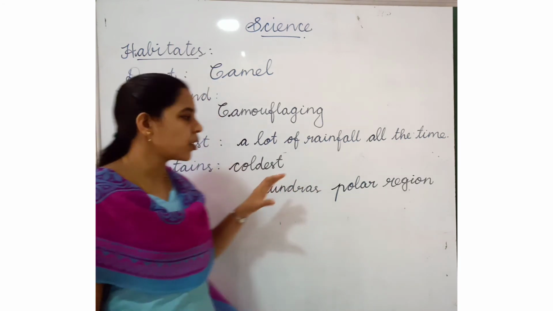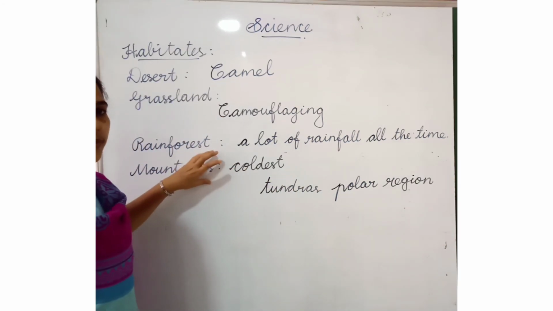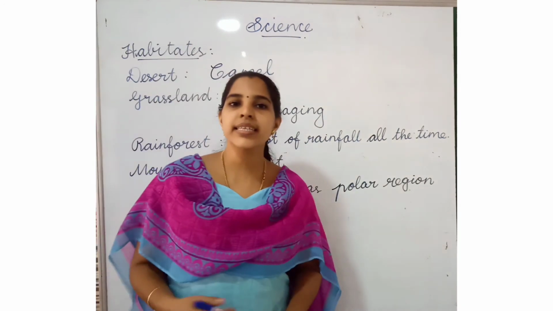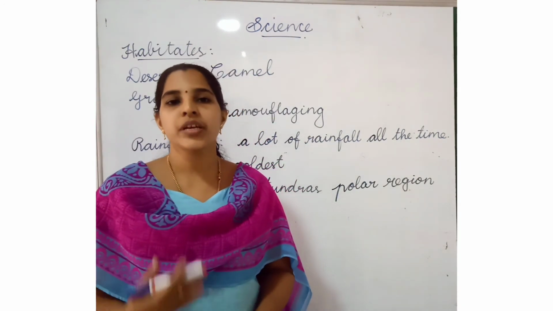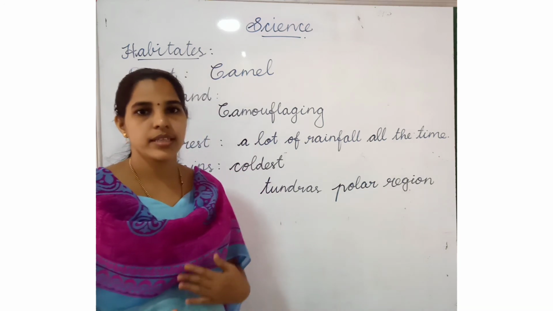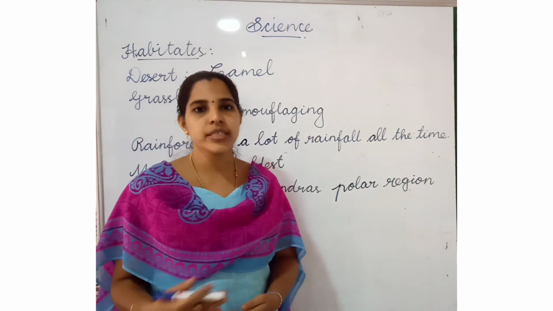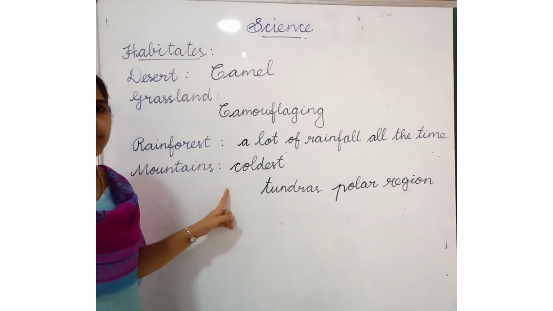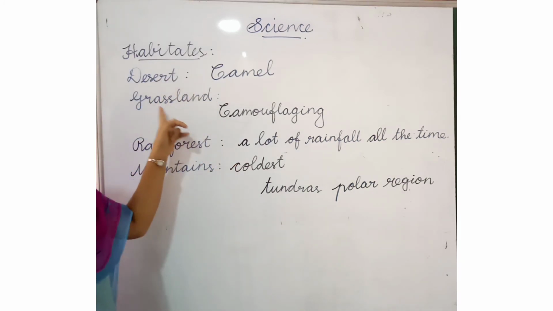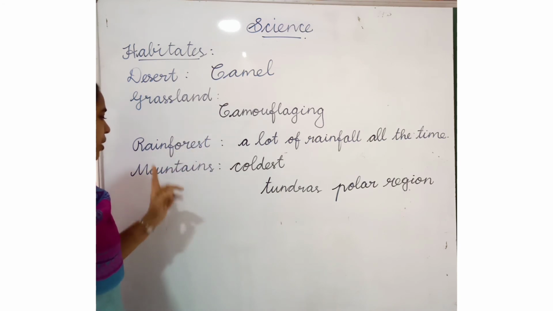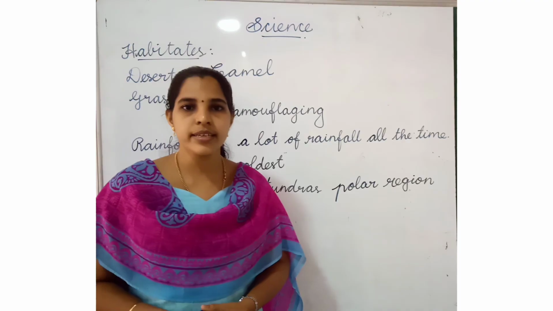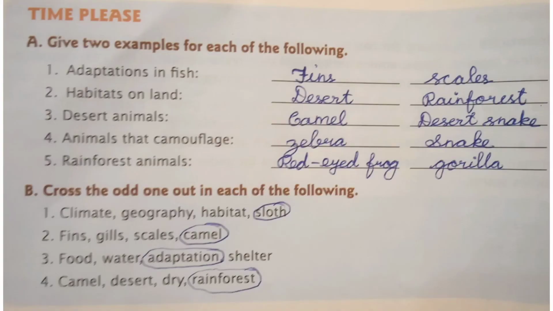Which topics have we studied today? Rainforest and mountains. In the next class we will study fresh waters and ocean. These are the two types of habitat we will study. Listen, we have completed four types of habitat: desert, grassland, rainforest and mountains. You should refer to the book clearly.